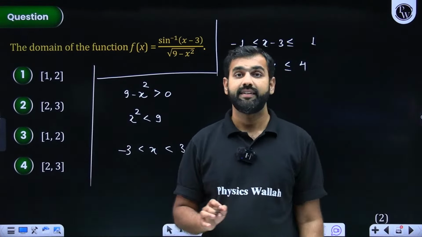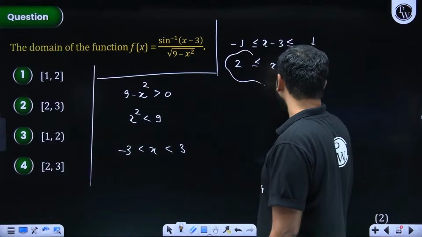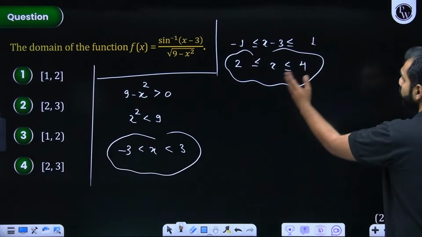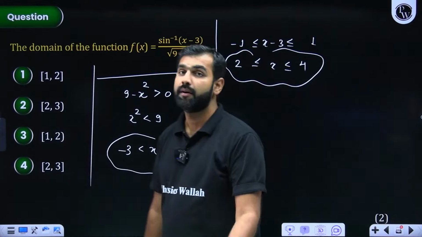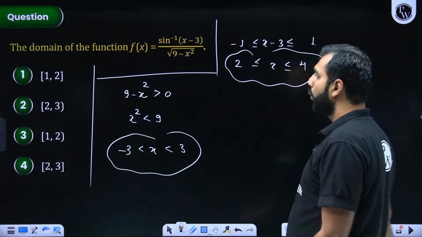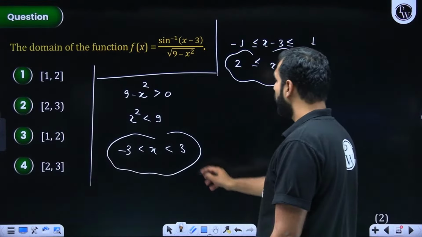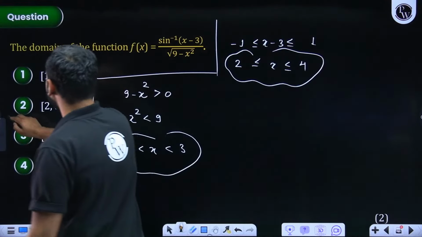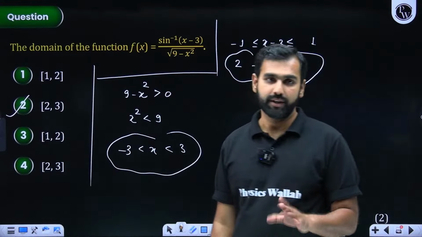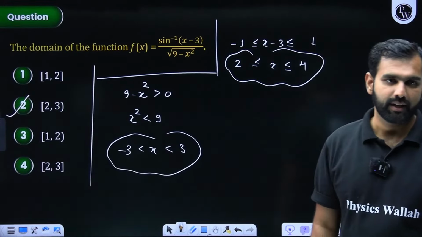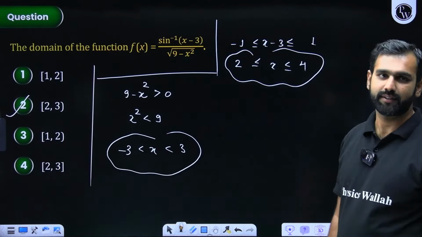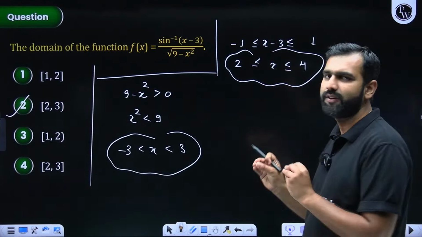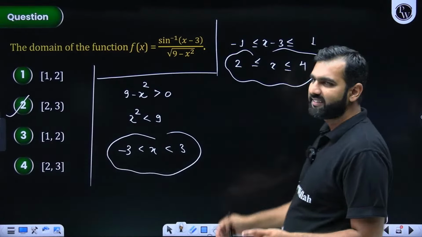Now what we do is, sir, here we take the intersection of this and this. I hope you know how to take the intersection. So 2 to 4 and minus 3 to 3. My answer will be 2 to 3. Where the only correction here will be that on 3 you will not be using the closed interval. Everybody got this? Everybody got this? So it should be option B instead of option D. That's good, Black Mystery. That's good, Kala Kaddu. Kala Kaddu, option D will not be the correct answer. That's good, Purvi. I hope all the other participants also have understood this standard, basic, decent question through which we have tried revising the concept of domains.